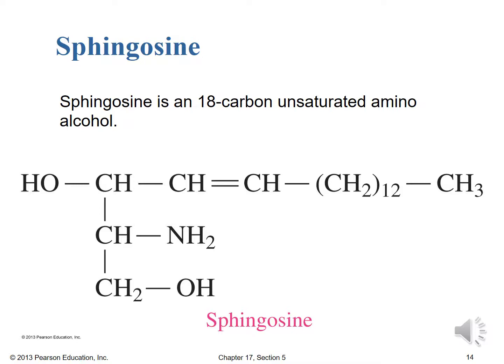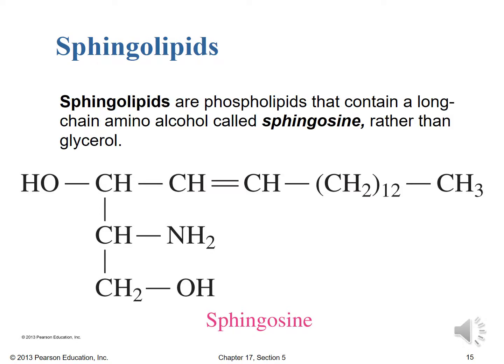So the other ones that we've talked about, the ethanolamine and the serine and the choline, those were all saturated amino alcohols. This time we have an unsaturated amino alcohol, and the sphingosine, as you'll see in the next slide, is going to be a pretty important building block for some of our other lipid types. I pointed out in the previous slide that we had multiple OH groups, and that's important for sphingosine because the sphingolipids are a class of phospholipid that contain long-chain amino alcohols called sphingosine, which we learned about in the previous slide, rather